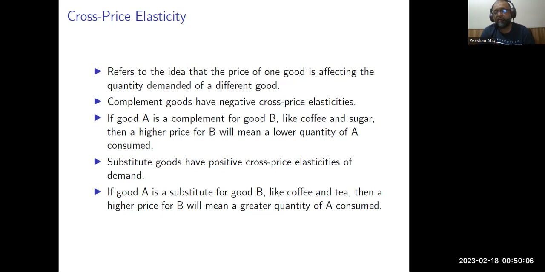And substitute goods have a positive cross-price elasticity. Substitutes are the goods that are used in place of one another, for example petrol and CNG. When the price of petrol increases, the quantity demanded for CNG increases. Similarly, if the price of tea increases, the demand for coffee increases. Similarly, if you are using Coca-Cola and Pepsi-Cola as two substitutes, if the price of one brand increases, the quantity demanded of the other product increases. So the increase in the price leads to an increase in the quantity of the other. So the relationship between them is positive. So the elasticity between these two products will be positive as well.